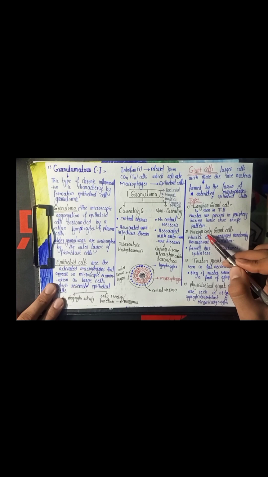Next is the foreign body giant cell. In a foreign body giant cell, the nuclei are arranged randomly throughout the cytoplasm, and these giant cells may occur due to sutures or splinters. Third is the Touton giant cells, which are seen in fat necrosis or xanthomas, and they consist of a ring of nuclei surrounded by an outer form of cytoplasm.